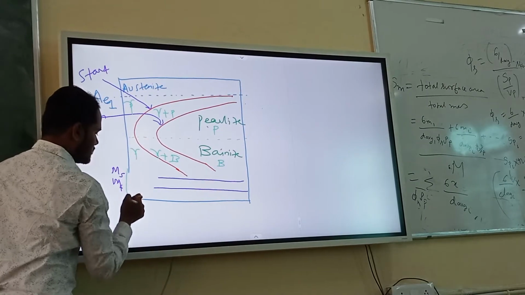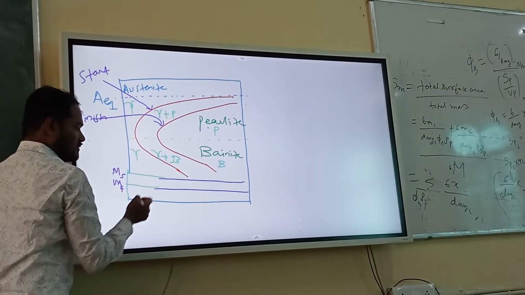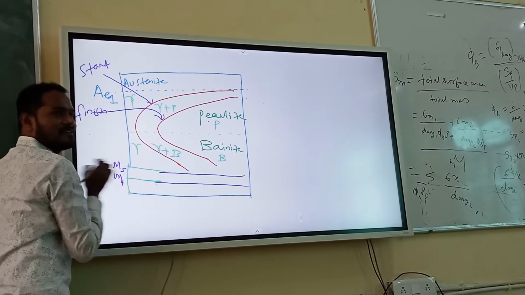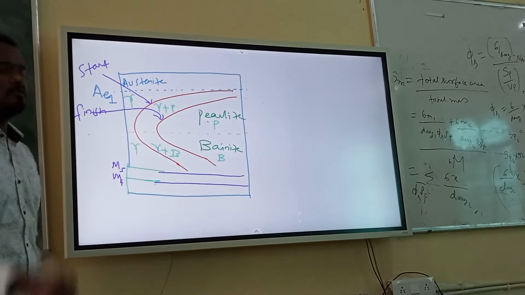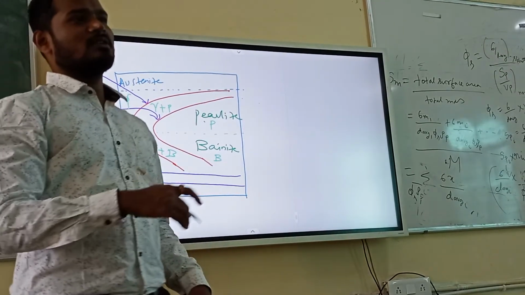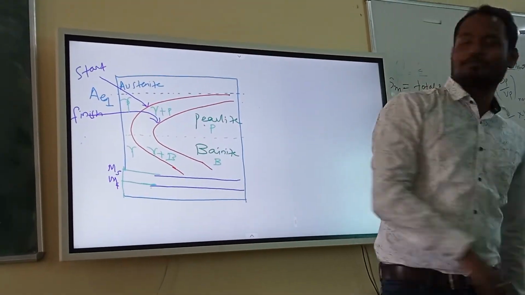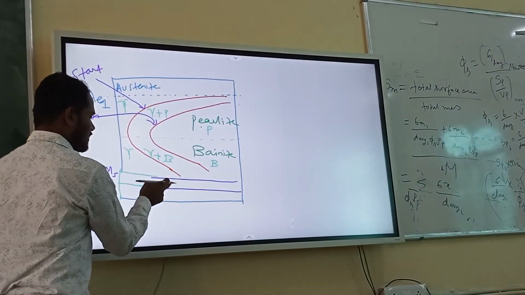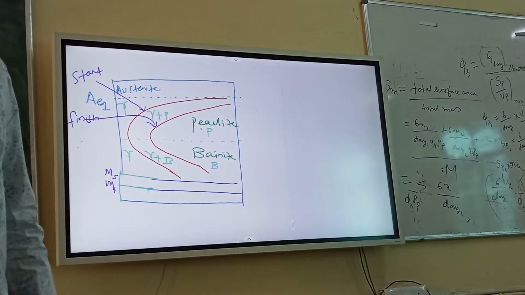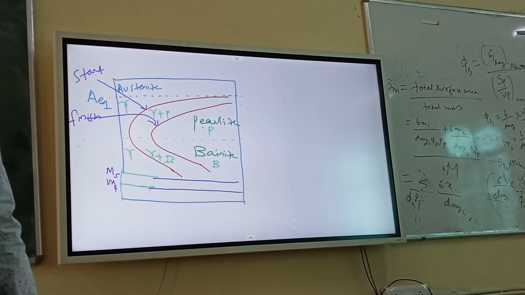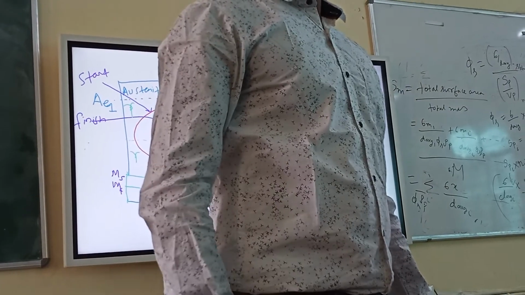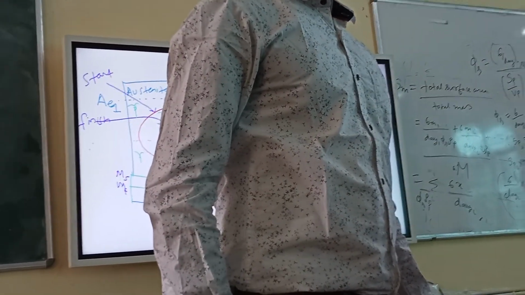So this is the 100% pearlite region, this is the 100% bainite region. Similarly, what should I write here, if I am writing martensite as M? I want an answer from the back bench, from the blue shirt. Can you answer this one? What should I write here, if I am writing martensite as M and gamma is austenite?